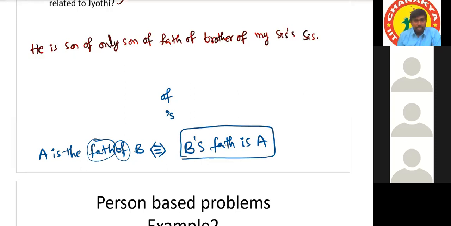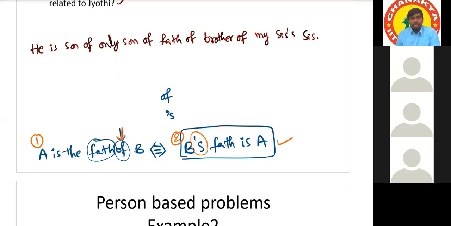B's father is A. So by removing this word of, what is the new thing here? After removing this of, what did you get here? B's father is A. We got apostrophe S, right? Yes, sir. If you remove of, it will be apostrophe S. So between these two, 1 and 2, which is comfortable for you? 1 or 2? Sir, 2. Two is more comfortable. B's father is A.